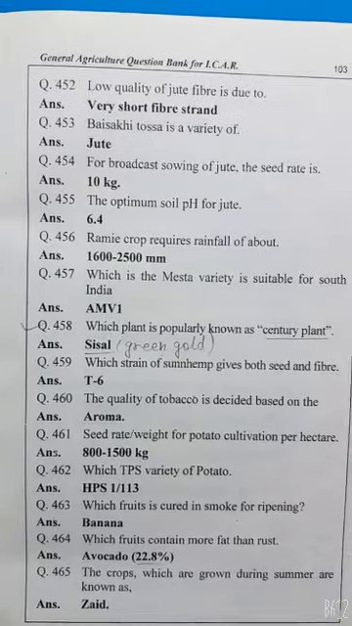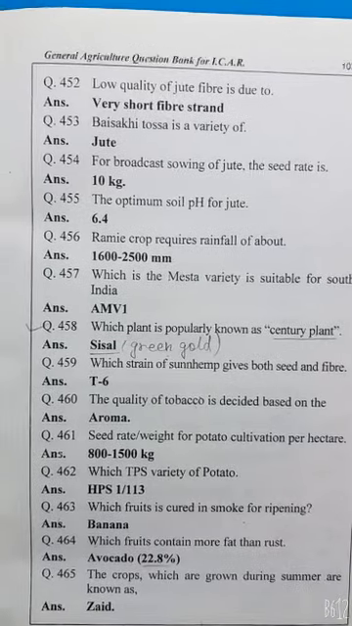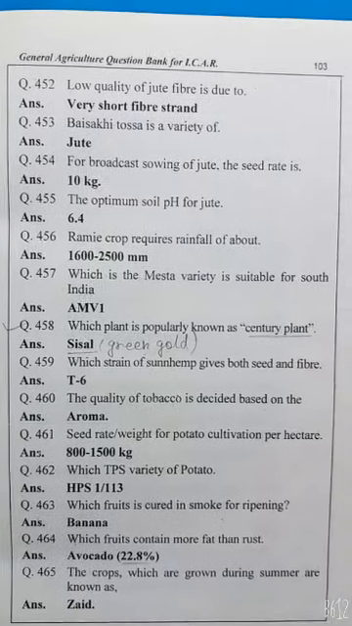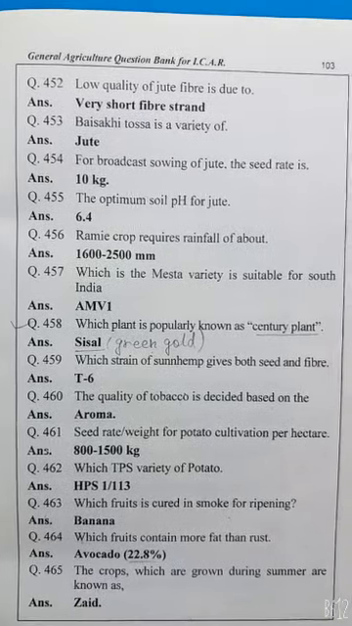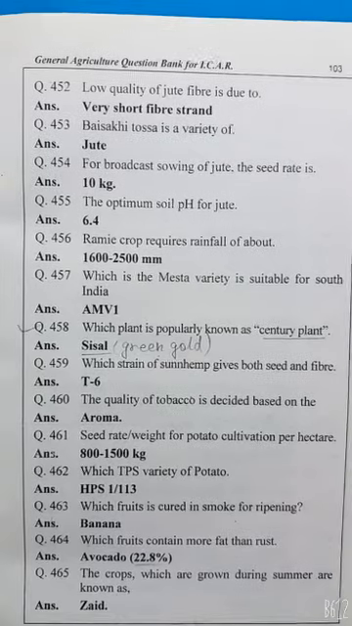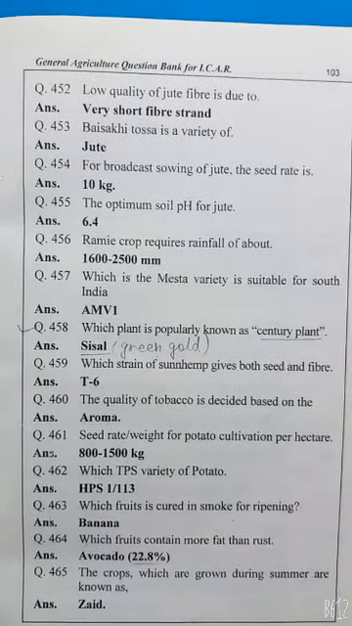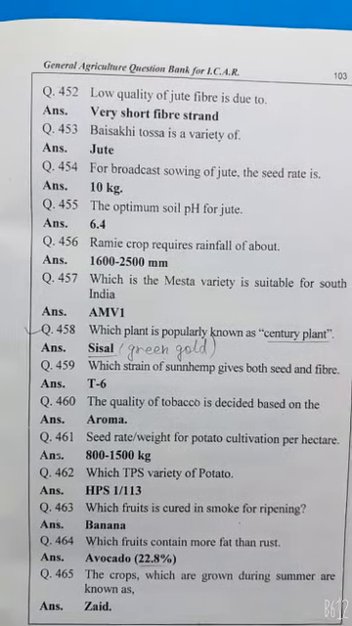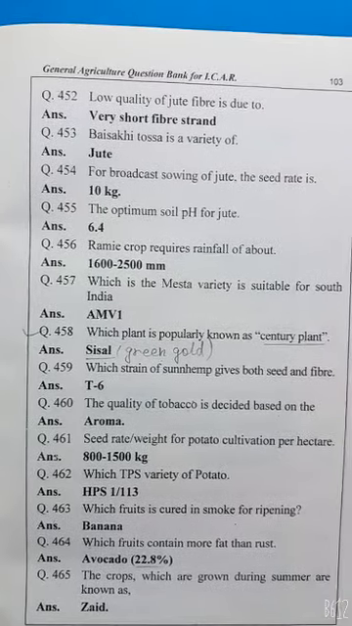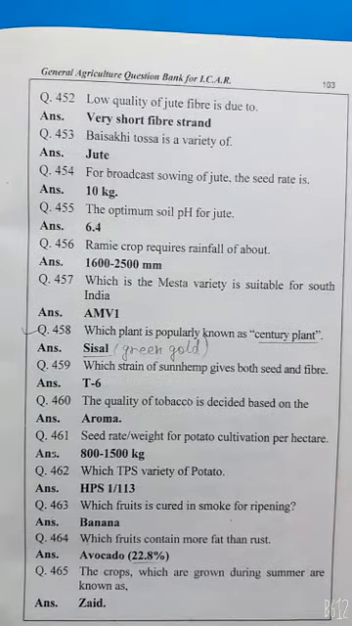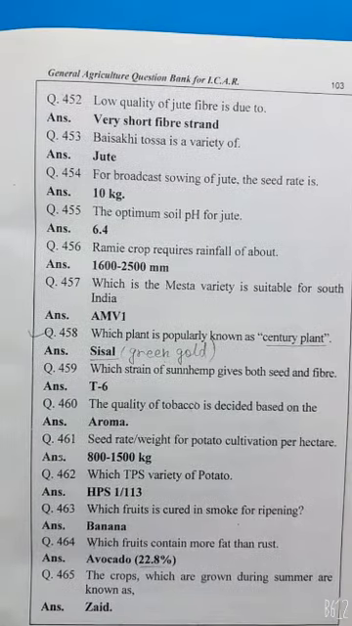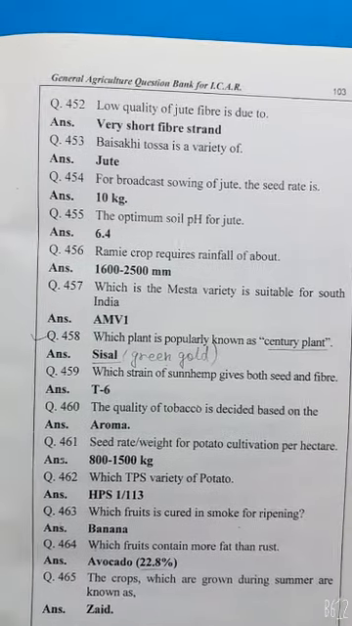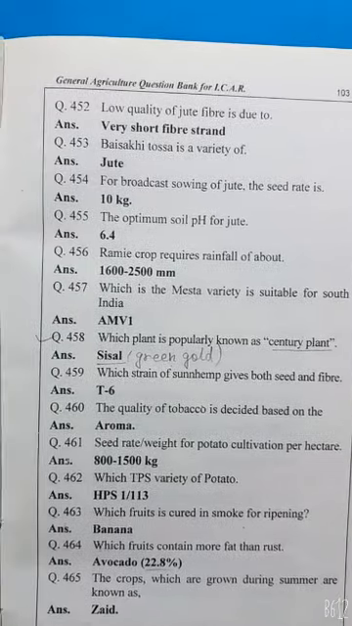Ramie crop requires rainfall of about 1600 to 2500 mm. Which is the Mesta variety suitable for South India? AMV 1. Which plant is popularly known as century plant? Sisal, also called green gold. Which strain of sunnhemp gives both seed and fiber? T6. The quality of tobacco is decided based on the aroma.